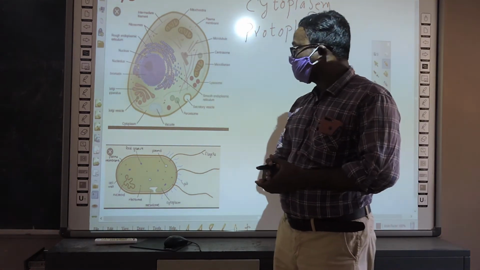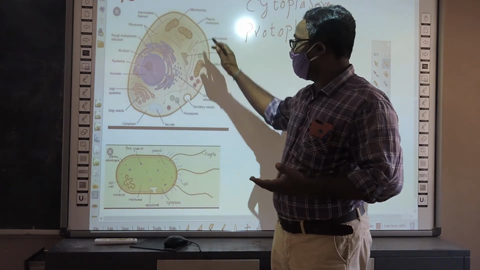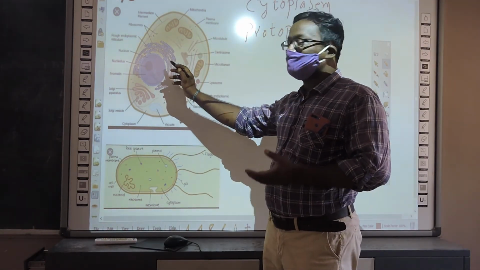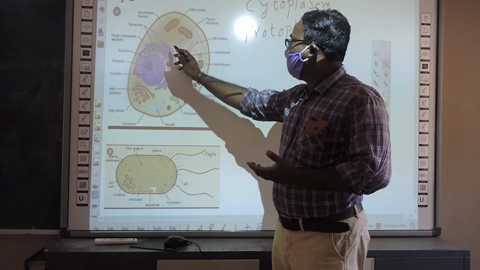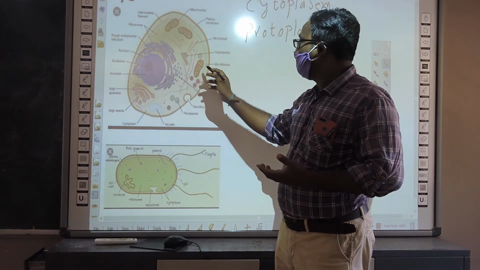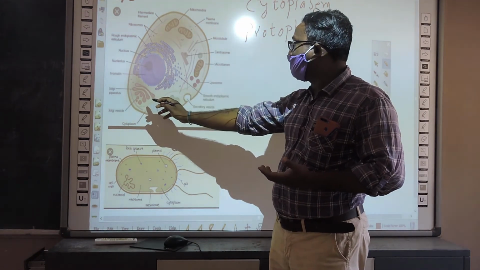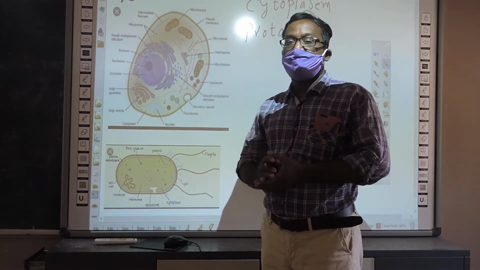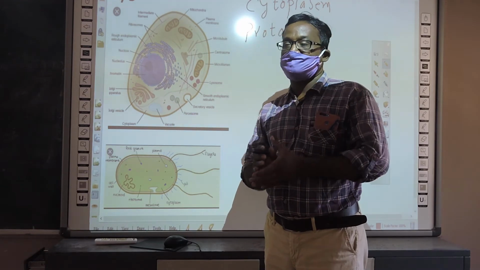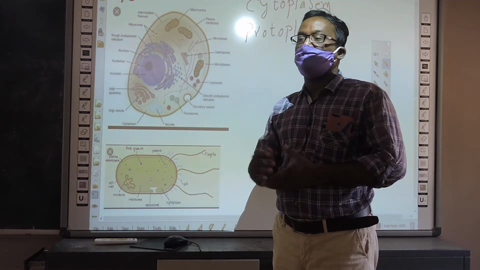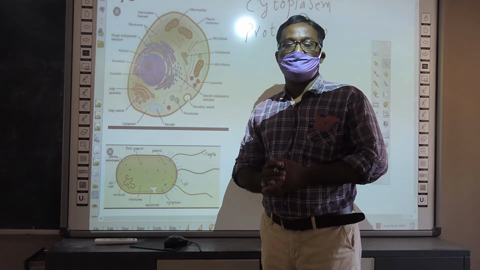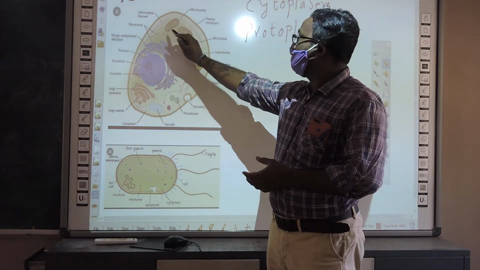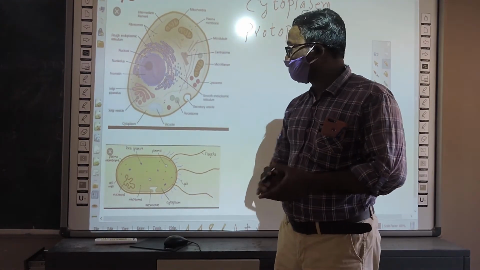Okay, next. As I said, there are various types of organelles. The largest organelle is the nucleus, then endoplasmic reticulum, mitochondria, Golgi apparatus, vacuoles, ribosomes. In plants, you can see plastids. Let us discuss each organelle. First of all, let us go for mitochondria.